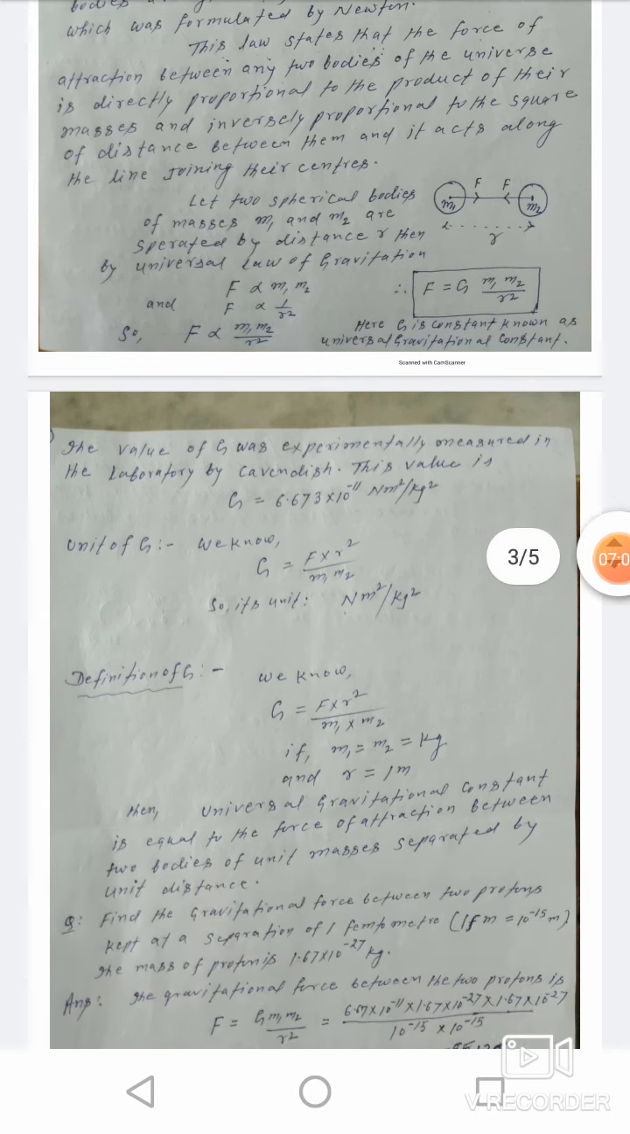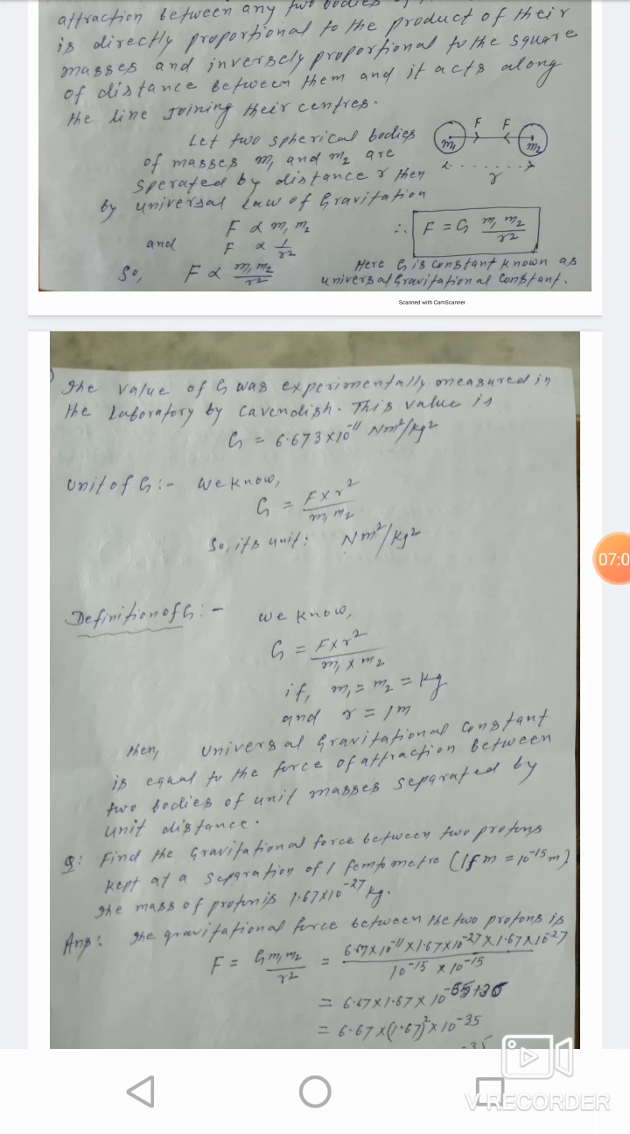So here capital G is a constant known as the universal gravitational constant. The value of G was experimentally measured in the laboratory by Henry Cavendish. This value is 6.673 into 10 to the power minus 11 Newton meter square per kg square. So the value of capital G, the universal gravitational constant, remains the same at all places.